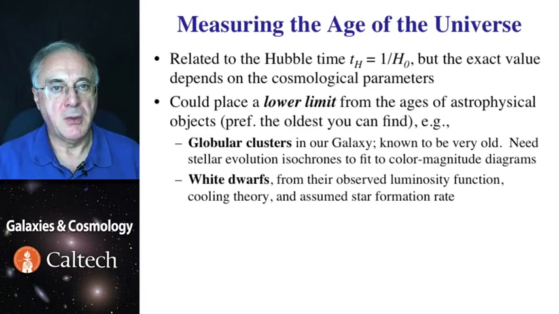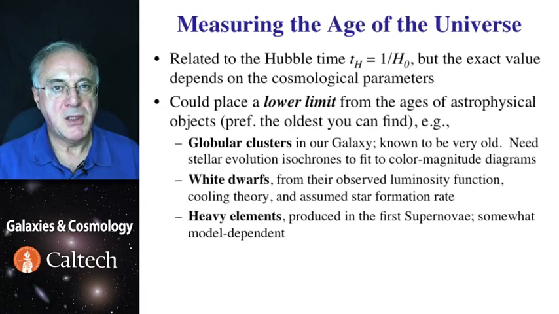The second kind of thing that we can look at are white dwarfs. Again, these are inert incandescent cores of low-mass stars that are now slowly cooling down. The cooling theory is fairly well understood, and by observing the apparent luminosity function of white dwarf stars, we can estimate how old the oldest ones of them are.